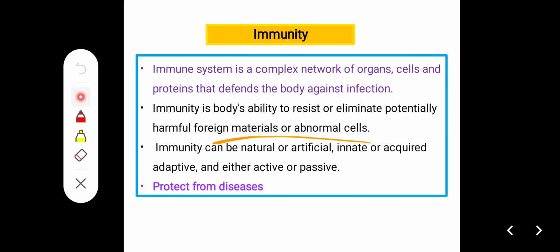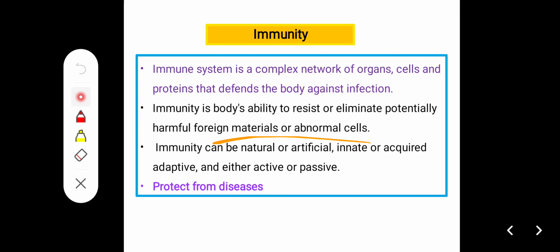So the immune system is a complex network of organs, cells and proteins that defends the body against infections. The immune system protects from various diseases like bacterial, viral and fungal diseases.